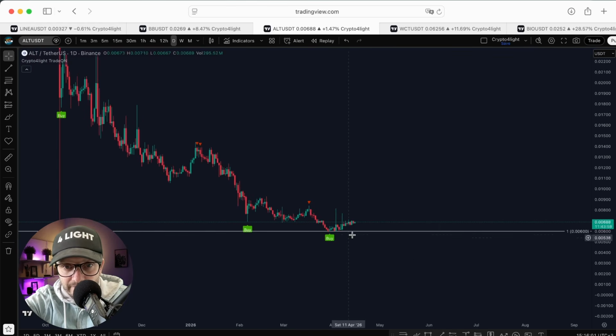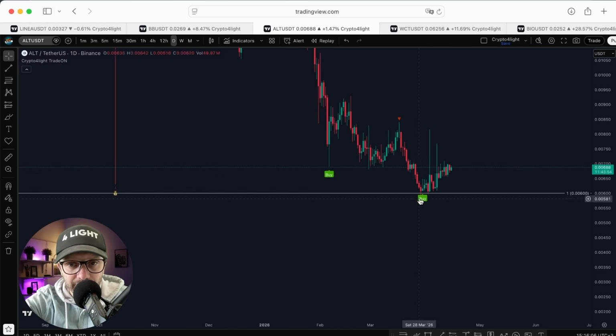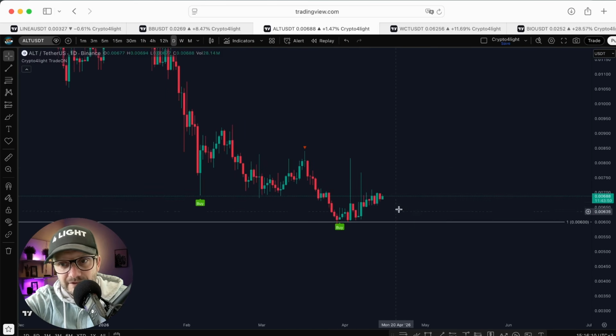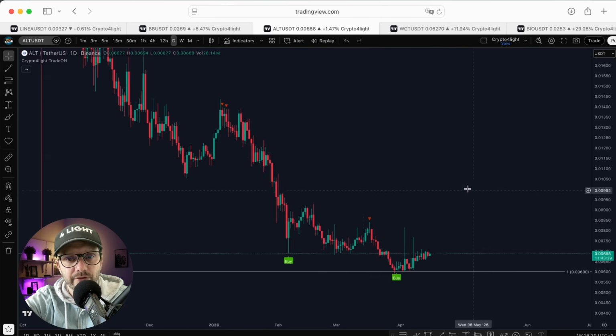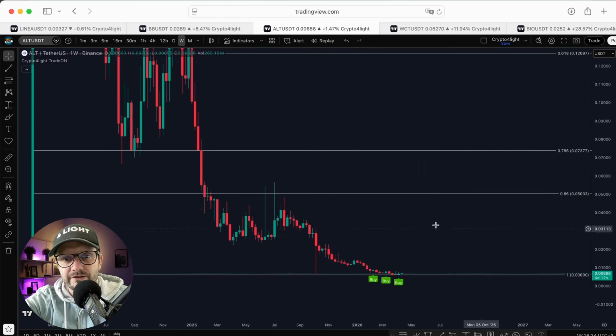We already swept it and dumped it under the fundamental value. The accumulation pump model. So, is it possible to dump even lower? Yes, of course. From now, it can be 12% down. Possible, yes, but I don't think so. Weekly time frame, definitely the zone of fixation should be like 5 cents here and 7 cents here.